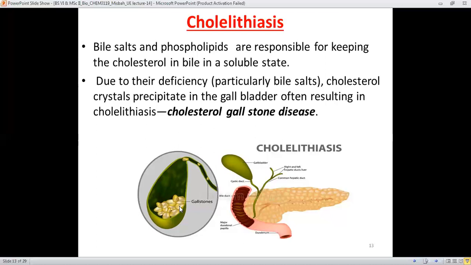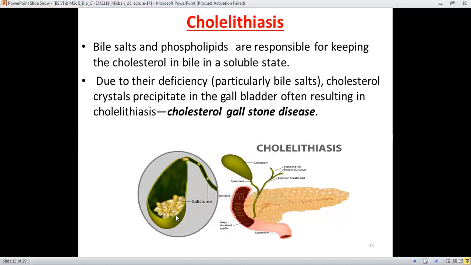And particularly if liver functioning is not going well, then the bile salt concentration is less. Therefore, these bile salts are unable to solubilize the cholesterol. Therefore, the cholesterol molecules are quickly precipitated out into the gallbladder like this, and this results in the formation of cholesterol stones.